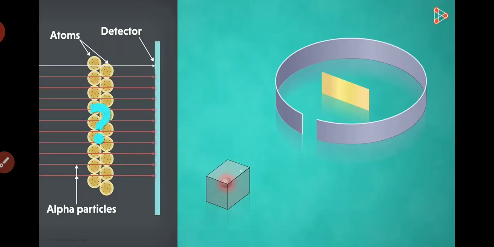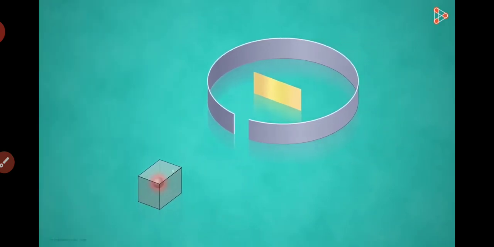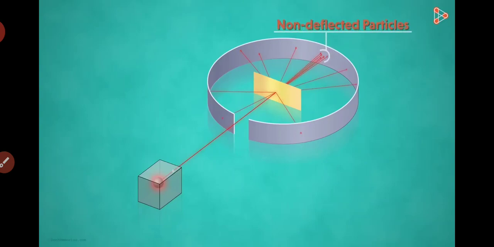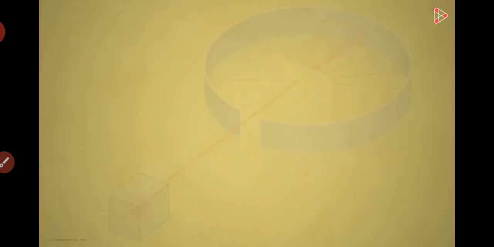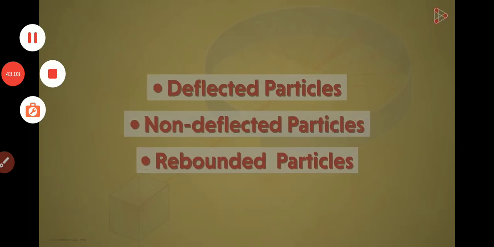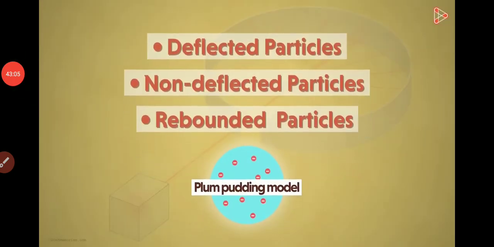But is this what he observed? Not really. He was astonished to get unexpected results. What results did he get? He found that most of the fast-moving alpha particles passed straight through the foil and hit the detector. However, some particles got deflected by small angles. And lastly, to his astonishment, a few alpha particles also rebounded. Now, how can this be possible? These three observations made Rutherford think that the plum pudding model is not really correct.